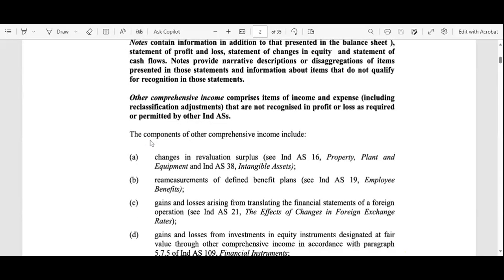We can say AS1 is the generalized guidelines, the combination of all the AS, the things which we study in the different areas. For all these, the generalized guidelines are provided in AS1.